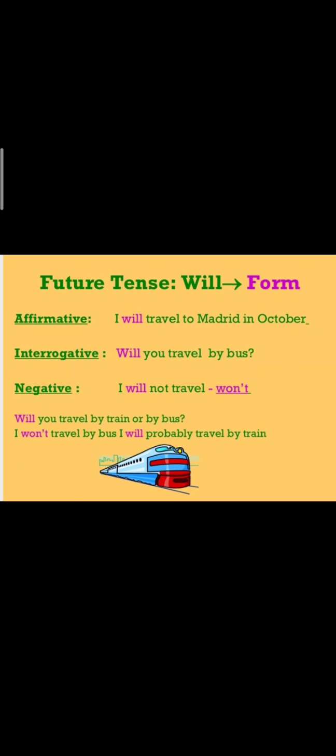In negative sentences, we will use not. Subject plus will plus not plus verb first form. And for will not, we also use the contraction won't. Will you travel by train or by bus? I won't travel by bus. I will probably travel by train.